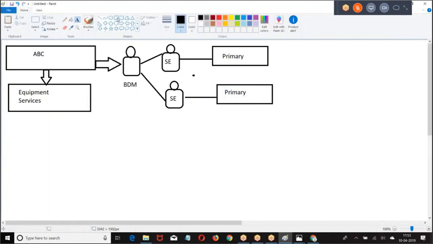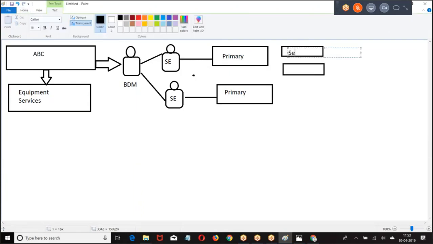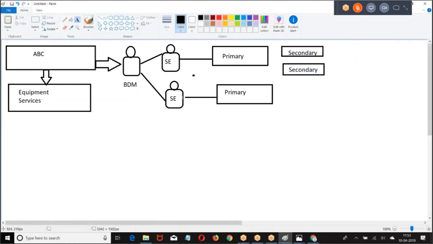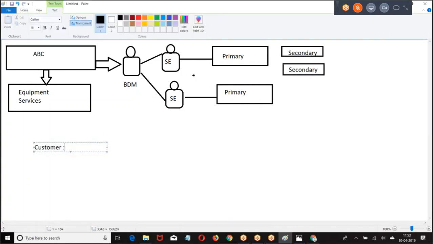Under this primary, you may have second, you may have third level. So what happened? These people create a new customer. Now they will create leads. This is what they need.